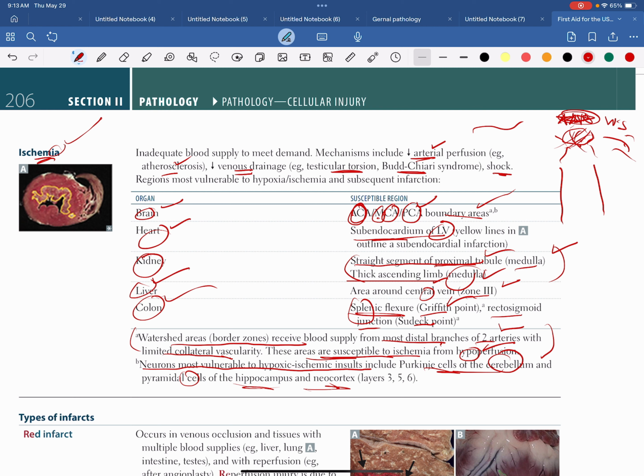They can ask in the exam: please mention the cells of the cerebellum that are injured more, or the cells of the hippocampus and neocortex that are injured more. Pyramidal cells of the hippocampus and neocortex and Purkinje cells of the cerebellum are the cells injured more. These are the important topics you have to prepare from First Aid.